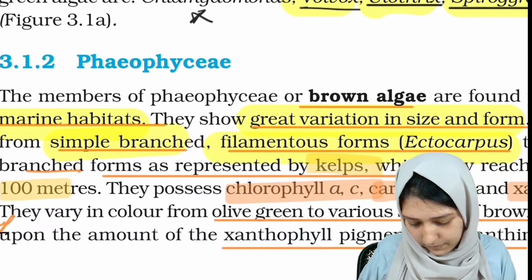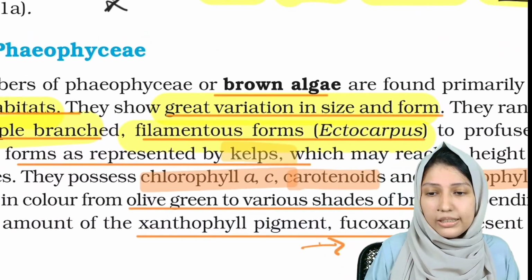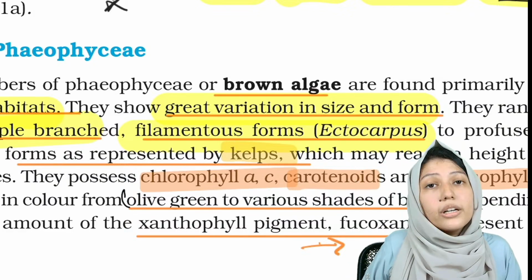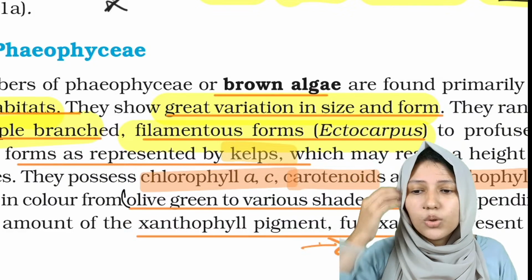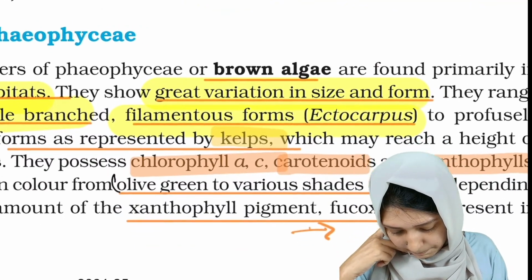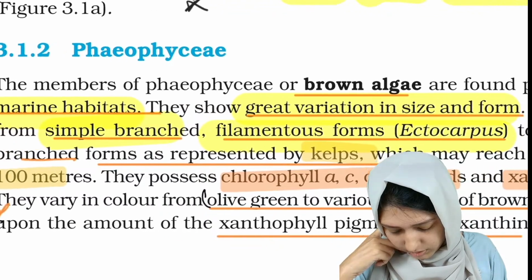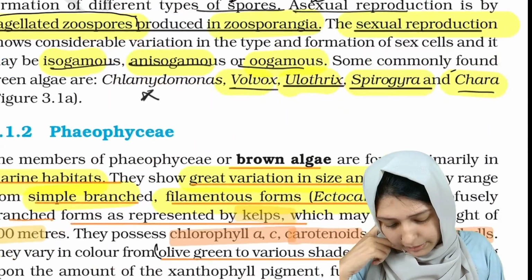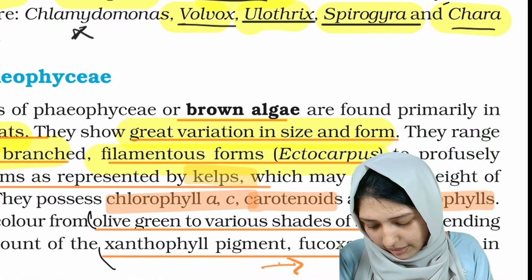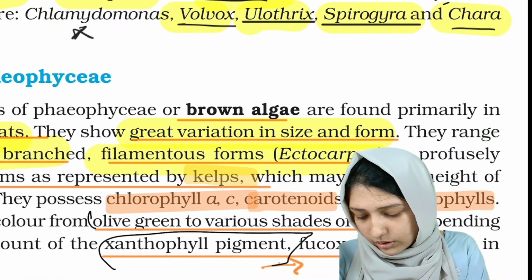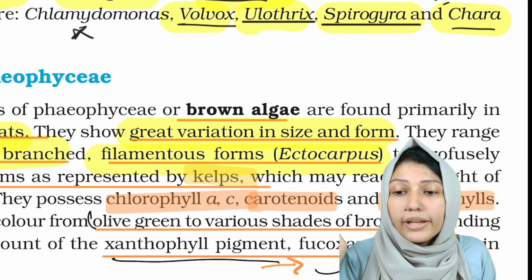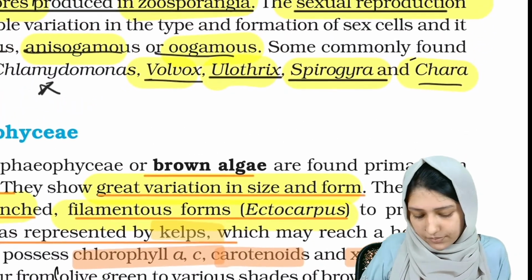Because of these pigments, they can vary their color from olive green to different shades of brown. The color depends upon the xanthophyll pigment, which is also known as fucoxanthin.